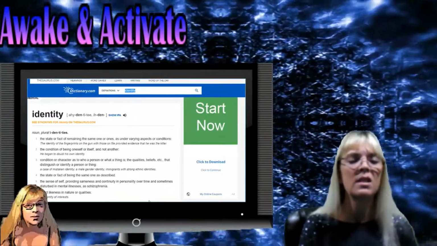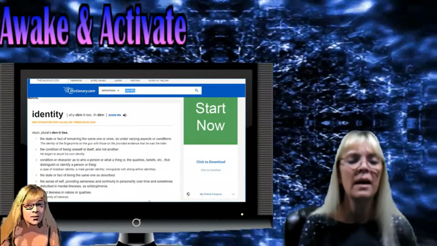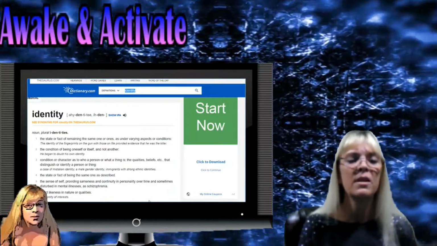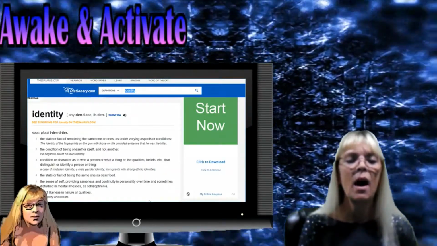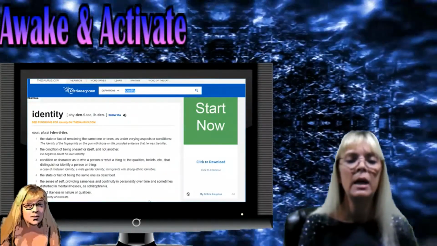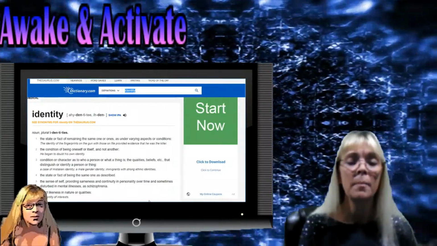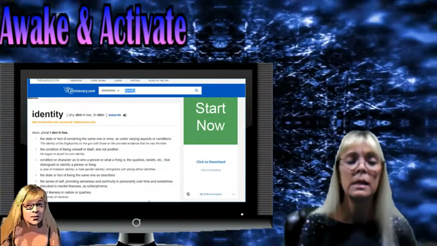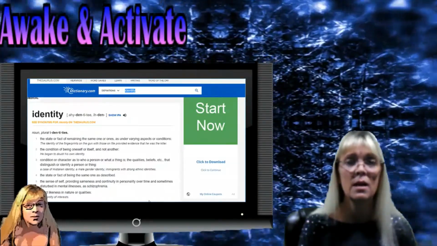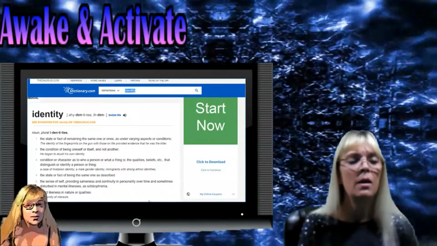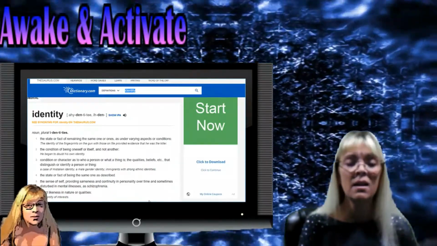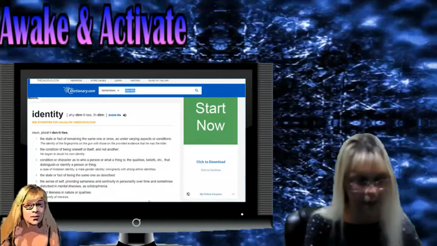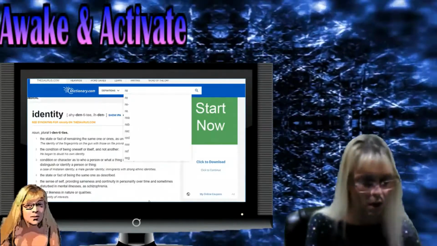Number 4, the state or fact of being the same one as described. Number 5, the sense of self, providing sameness and continuity and personality over time. Sometimes, though, disturbed in mental illness, you can have such things as schizophrenia. Number 6, exact likeness in nature or qualities. Next one we're going to look at is regard.